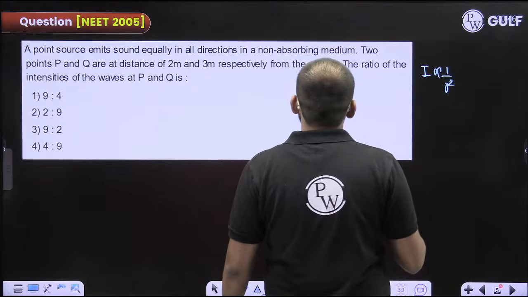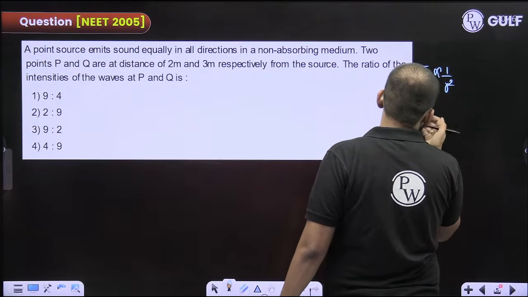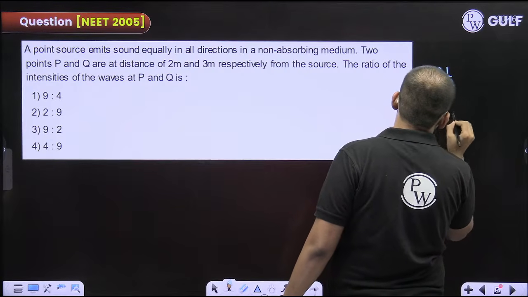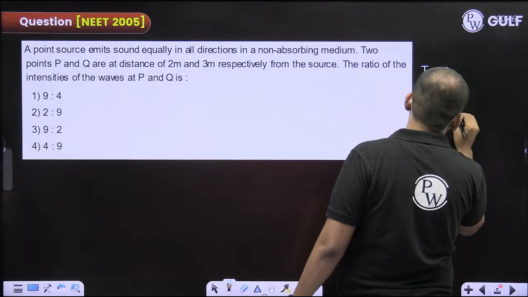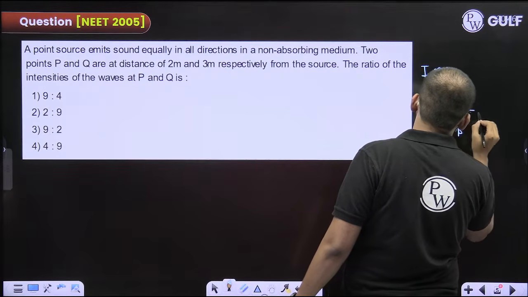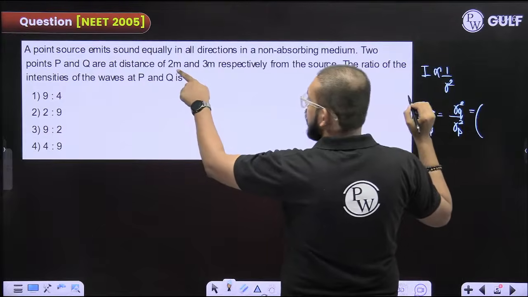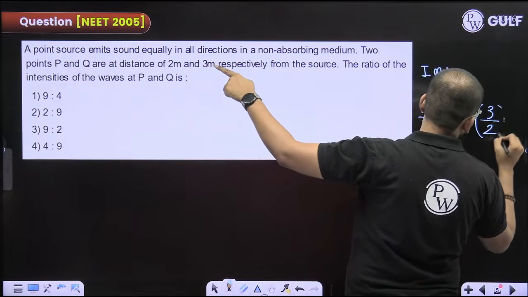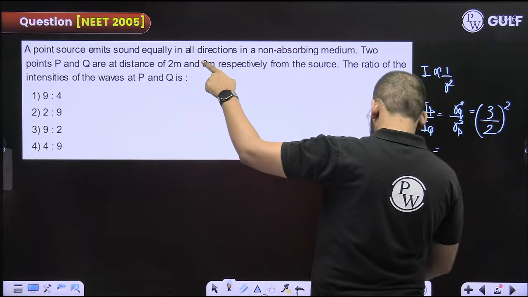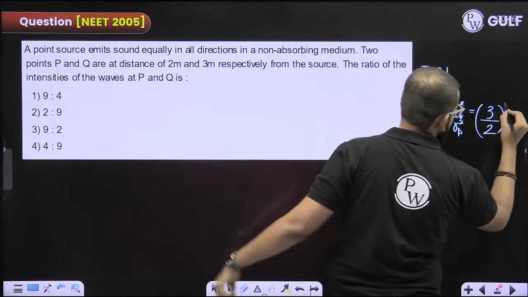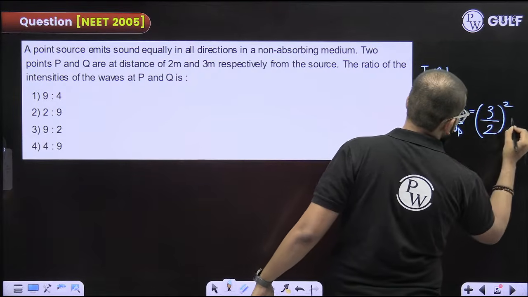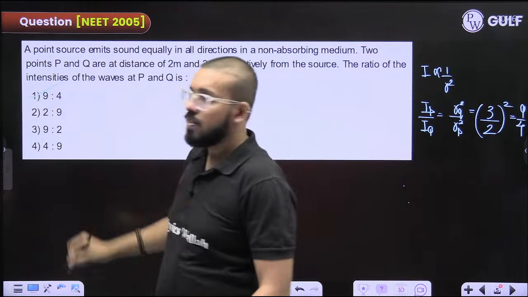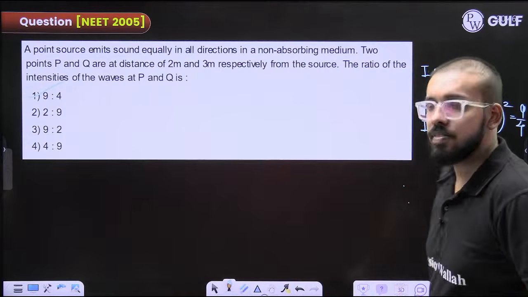So IP is to IQ is RQ square by RP square. P is at a distance of 2 meters and Q at 3 meters. Three square is 9, two square is 4. Option number 1.